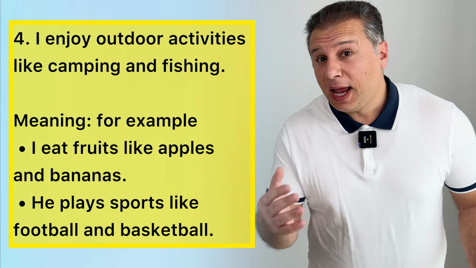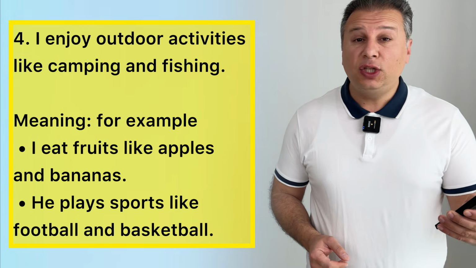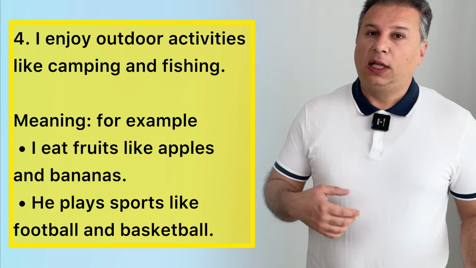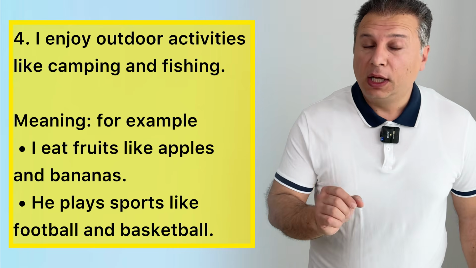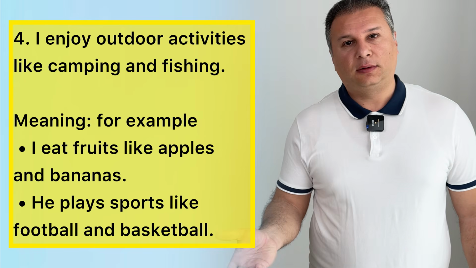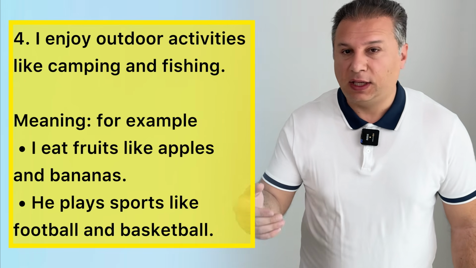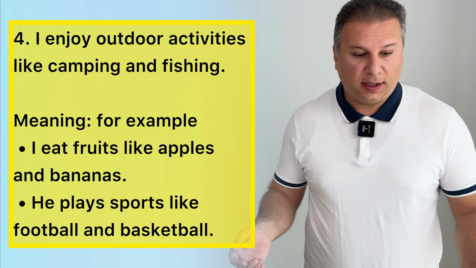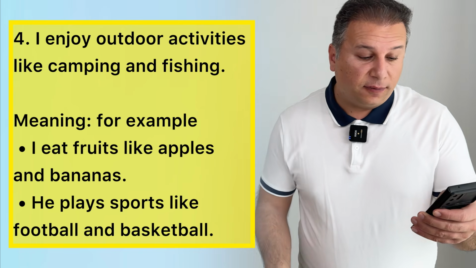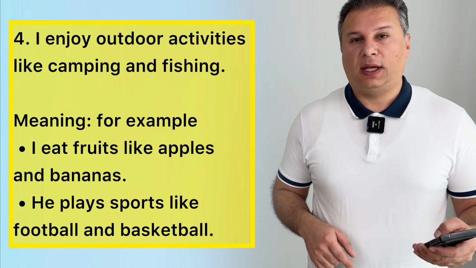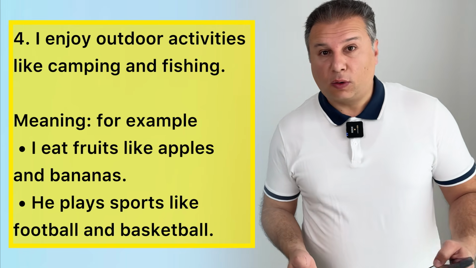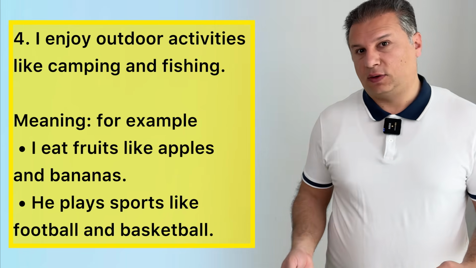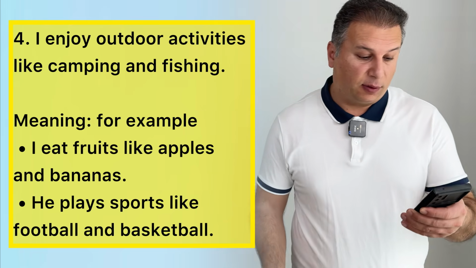Now, the next meaning. Listen to the example. I enjoy outdoor activities like camping and fishing. Here, like means, for example, fishing and camping, all right? I eat fruits like apples and bananas, like, for example. He plays sports like football and soccer. So sometimes like means, for example.